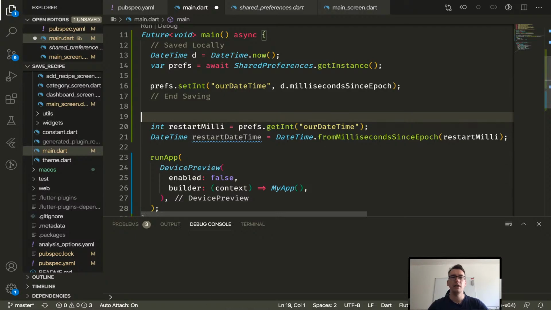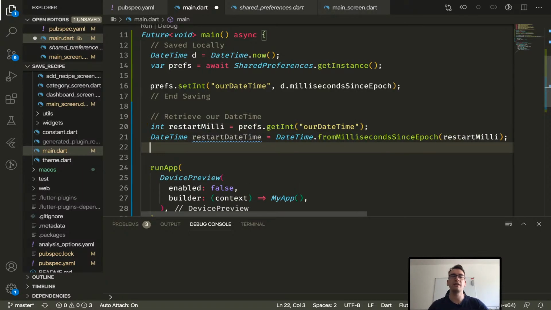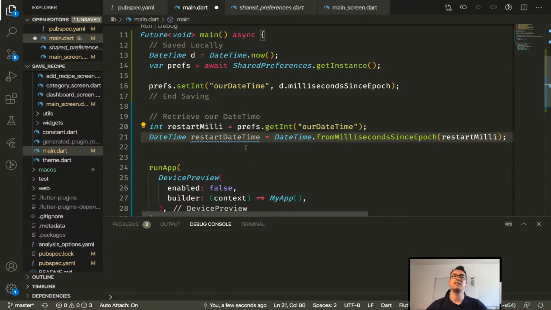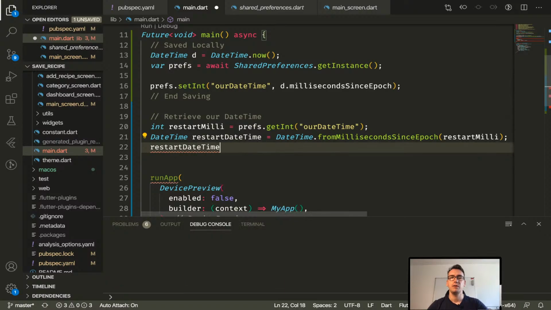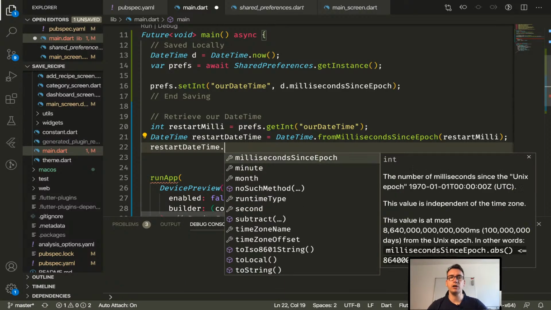And down here, we retrieve our information. So we retrieve our datetime. And this can happen, for example, if you want to restart your application. After you have restarted it, you want to... I can also turn on the light. So this can happen, for example, after a restart of the application. Then you can take this datetime and display it somewhere. And I think that should be pretty easy to do and should work like that.